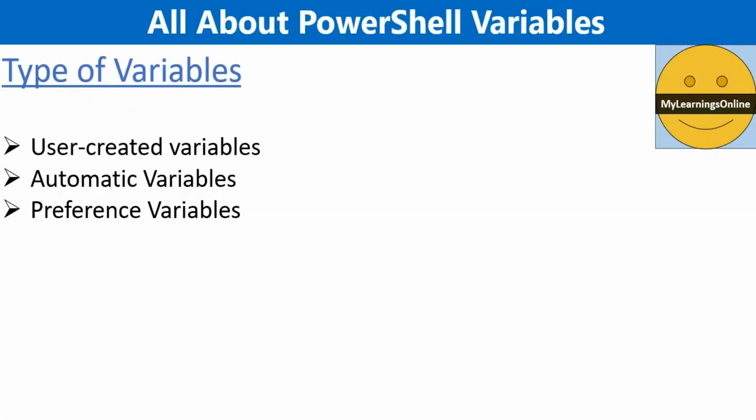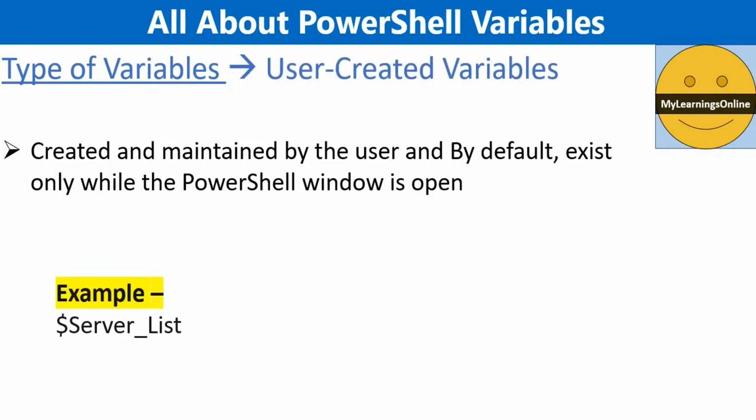Now let me discuss the types of variables. Basically there are three types of variables. First is user created, second is automatic variables, and third one is preference variables. We will discuss them one by one in coming slides.